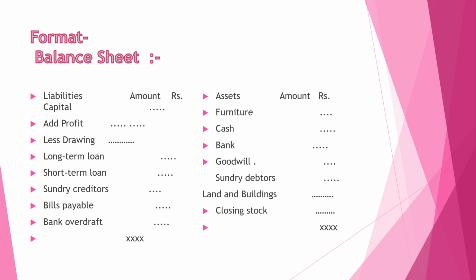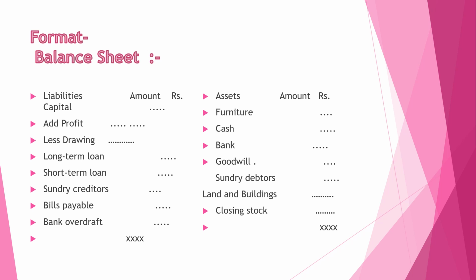On the liability side, this is for a proprietary business: capital, then we add the profit, then we deduct the drawing. If there is interest on capital, we add it, and if there is a loss, we deduct that. Then we show the long-term loan, short-term loan, sundry creditors, bills payable, bank overdraft, and another very important item, outstanding expenses.